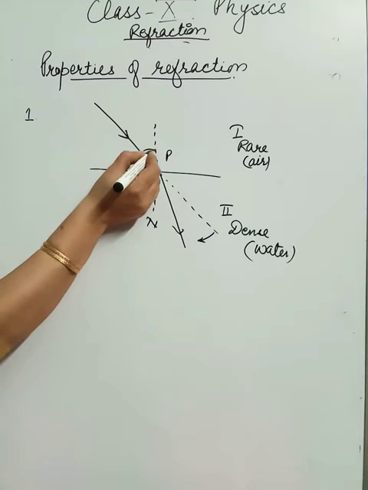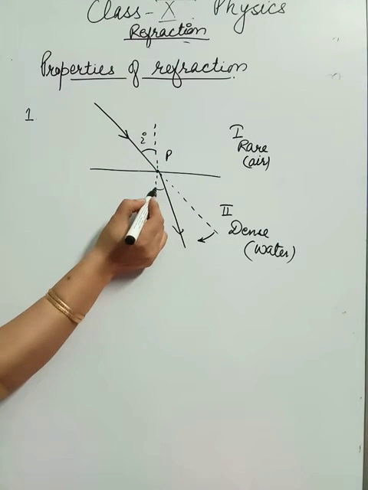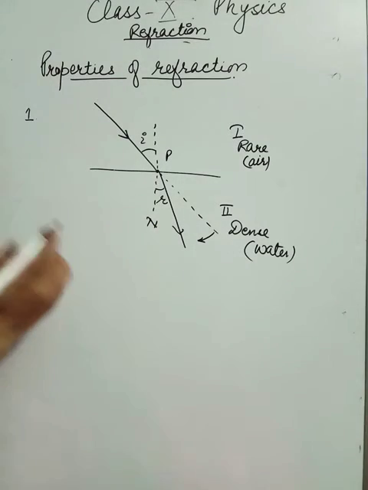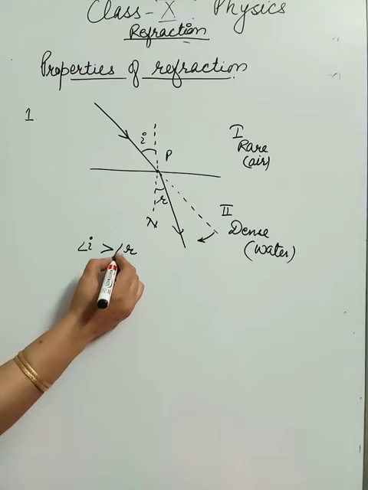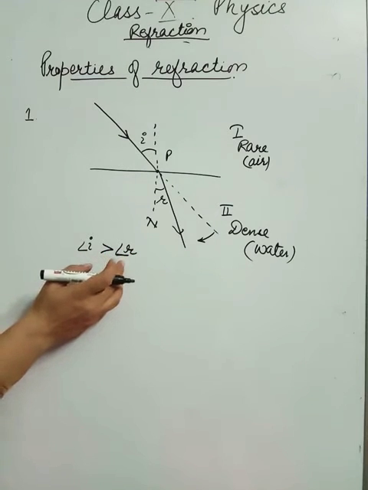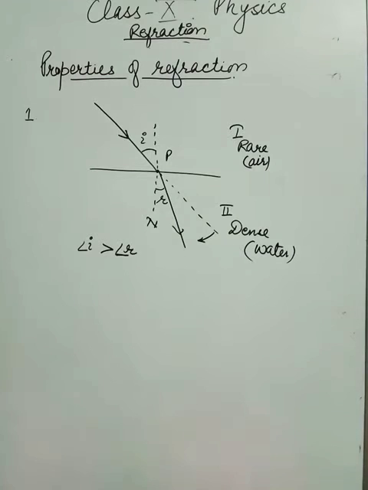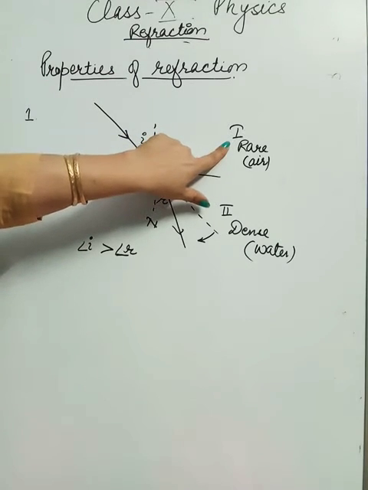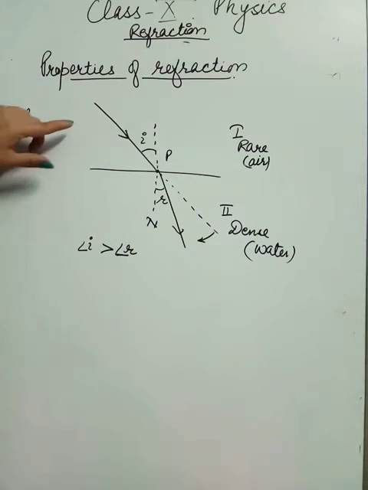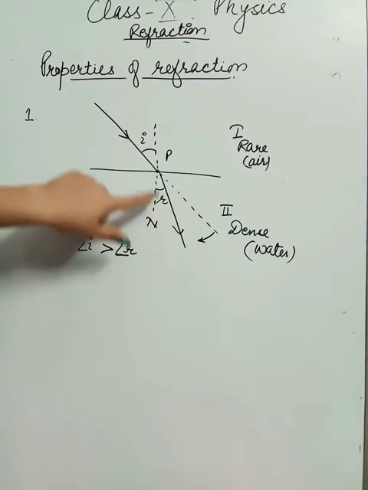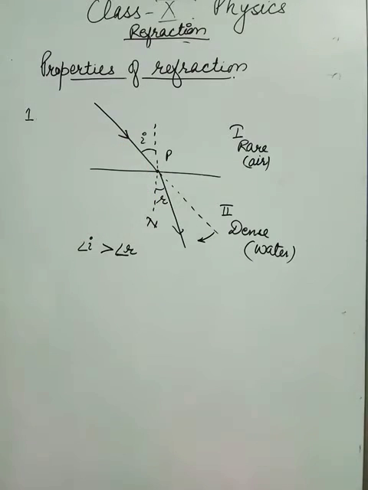And this is my angle of incidence and this is my angle of refraction. In this case angle i is greater than angle r. My angle i is bigger and angle r is smaller. The side having the bigger angle will always be the rarer medium. See here angle i is bigger, it means my first medium is rare as compared to the second. So the property says that if a ray of light travels from a rare to a dense medium, then it will bend towards the normal.